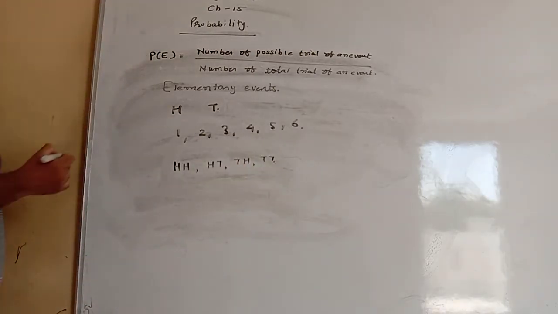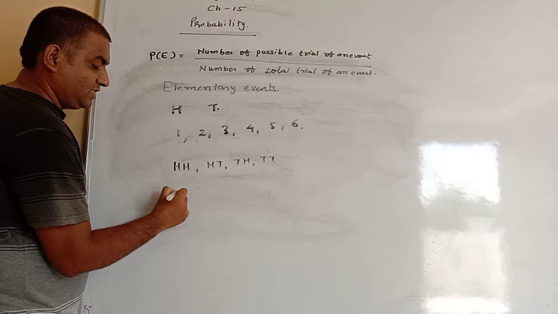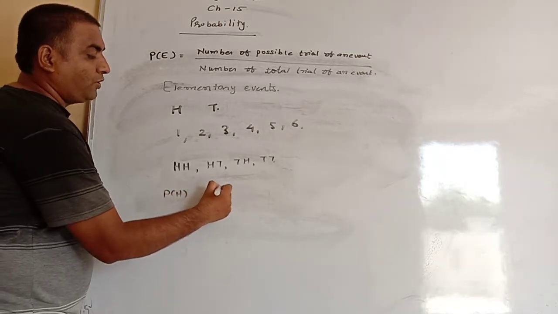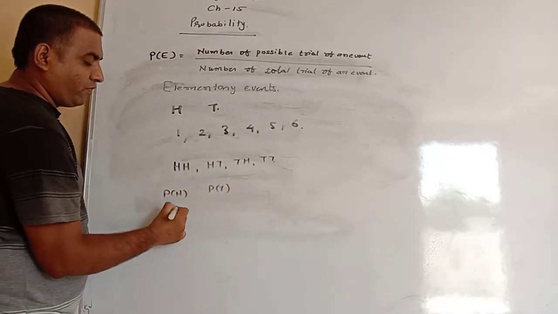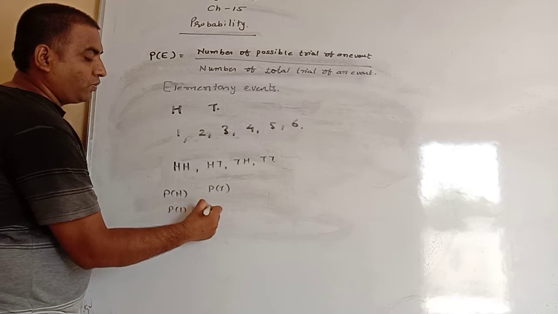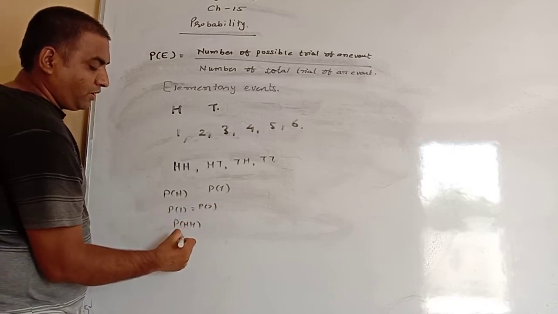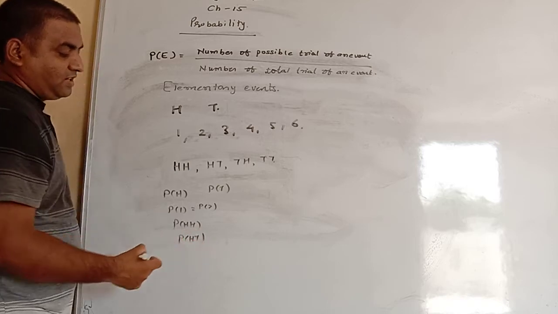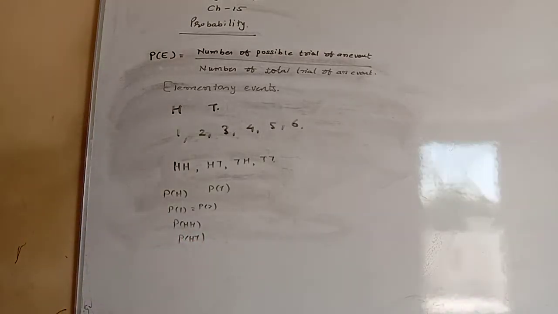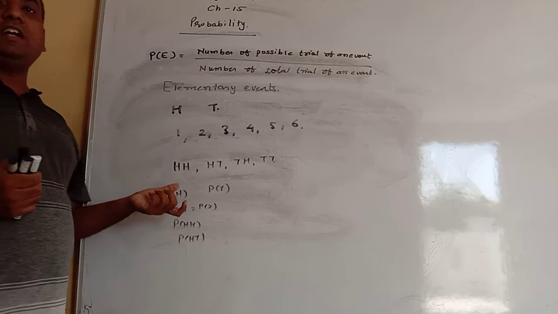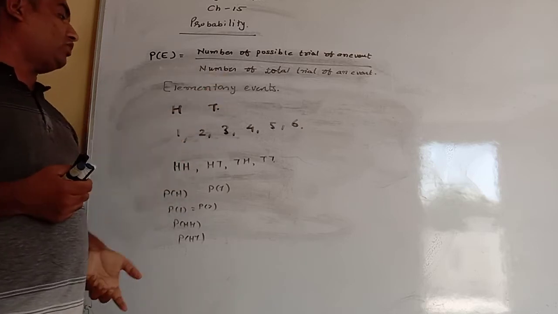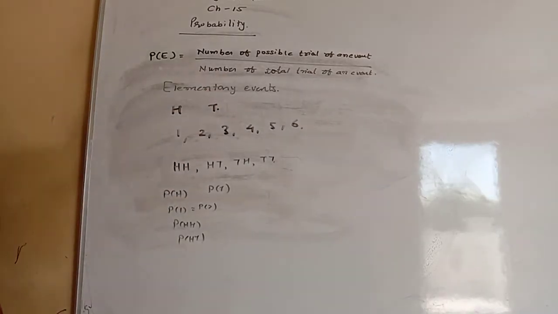Individually we take the probability of each. Such events which are individual events are called elementary events of the experiment.